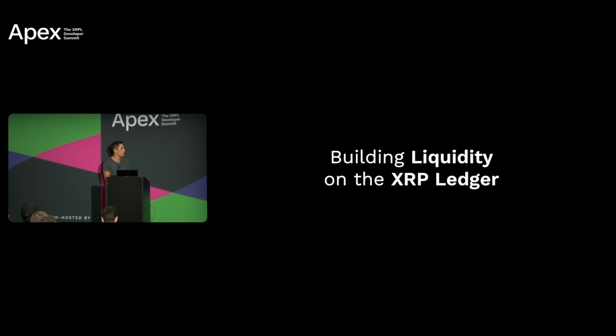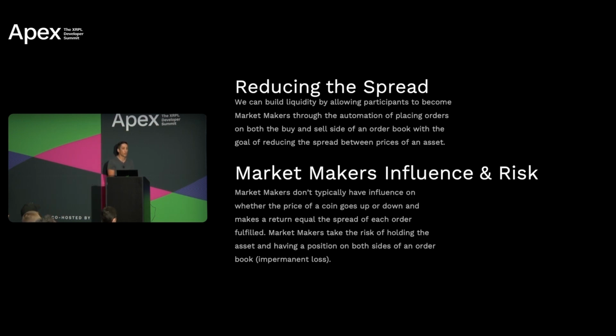So building liquidity on the XRP ledger, how are we able to do that? Well, we can build liquidity on the XRP ledger by allowing participants to become market makers through the process of automating placing orders on both the buy and sell side of an order book with the goal of reducing the spread between the prices of that asset. Market makers don't typically have influence on whether the price of that coin goes up or down, and typically it makes a return equal to the spread of each order fulfilled.